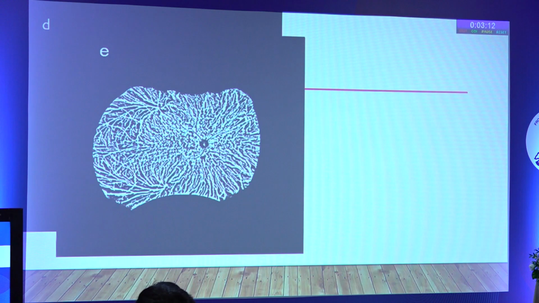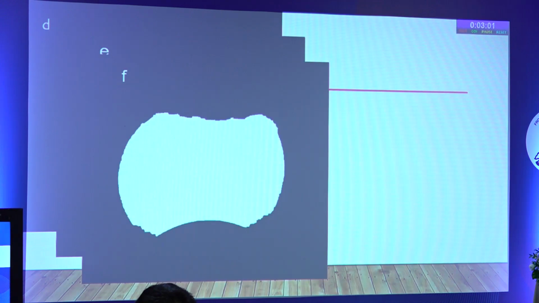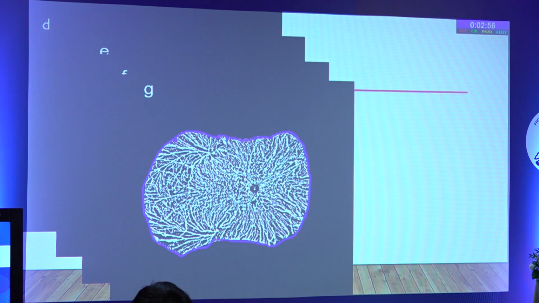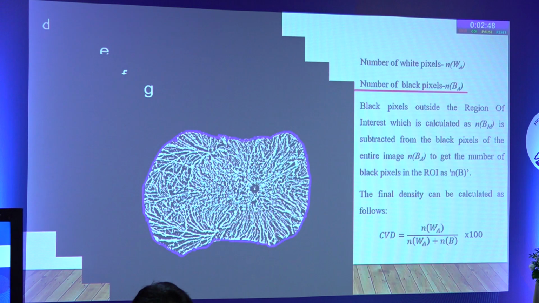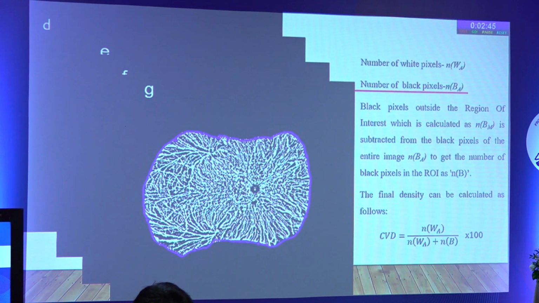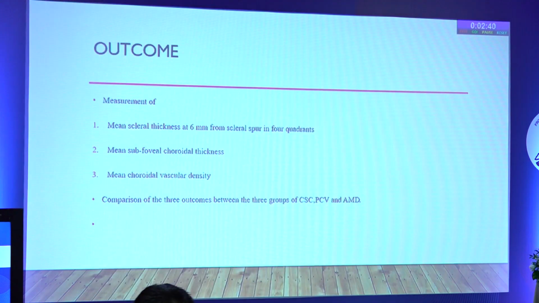The white pixels of the image depicted the choroidal vessels, and the black pixels depicted the choroidal stroma, and the black pixels are there within both the background and the image. So we had to subtract the background from the image, and we did that using a mask using image software, and the MATLAB software thus detected the pixels within the image, and the choroidal vascular density was derived from the formula: white pixels divided by the total number of black and white pixels within the region of interest, multiplied by 100. And we measured the scleral thickness at 6 mm, compared it with the subfoveal choroidal thickness and the mean choroidal vascular density.